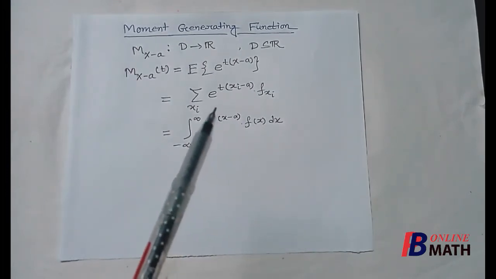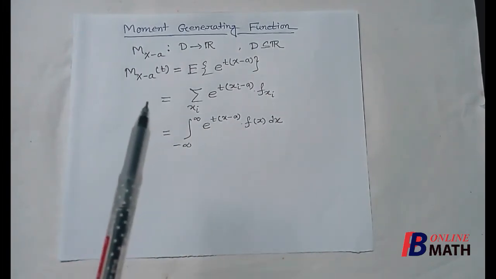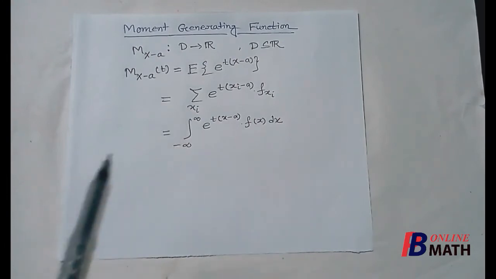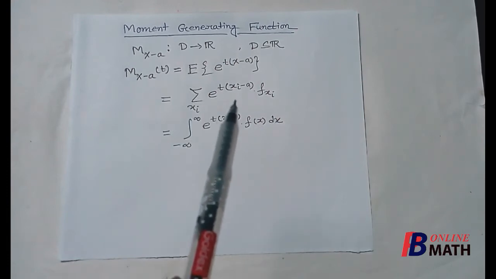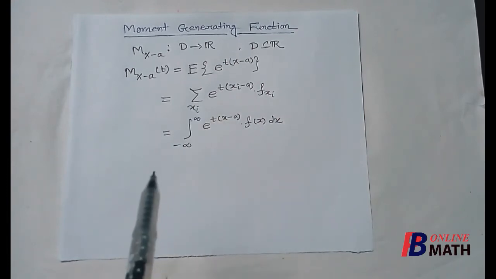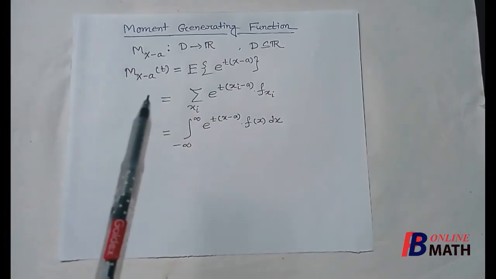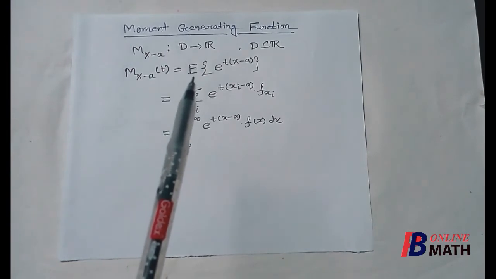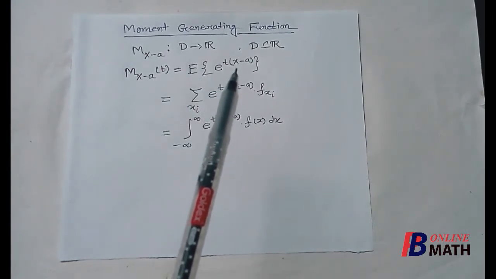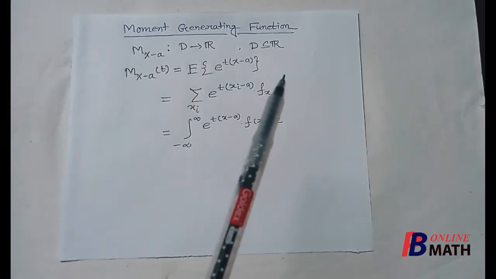Now since t is a real variable, we first discuss the existence of this moment generating function. We must remember that the moment generating function may or may not exist for a random variable capital X. First we find that if we put t equal to 0, then the moment generating function at t equal to 0 is equal to the expectation of e to the power 0, which is 1, and we know that the expectation of 1 is equal to 1.